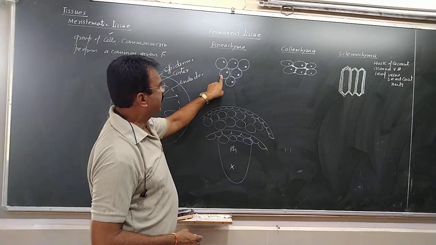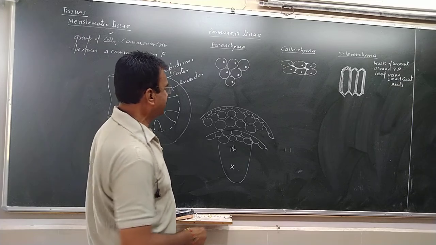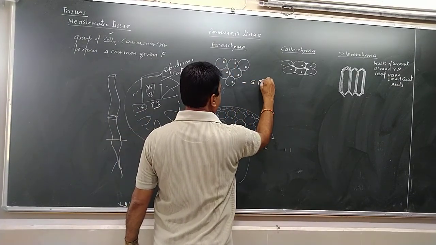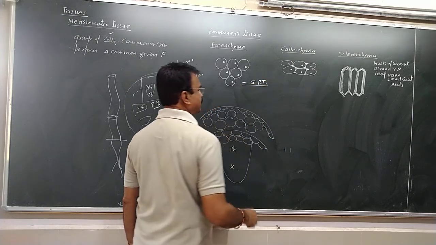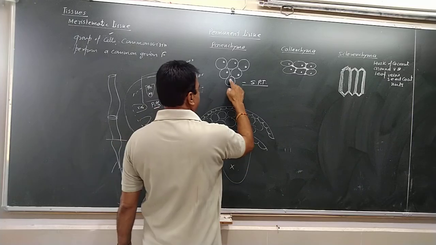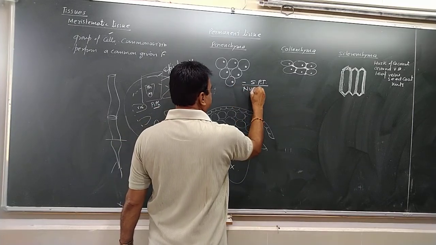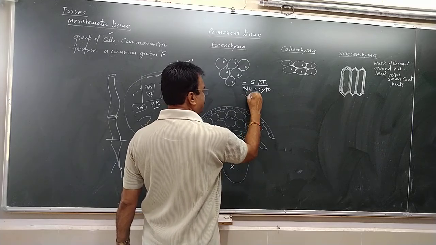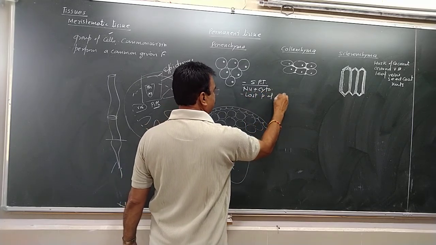So this is parenchyma, the first permanent tissue that we are seeing. Parenchyma is a simple permanent tissue. It is a simple permanent tissue because the cells are identical. The cells contain nucleus and cytoplasm. The cells have lost the power of division.